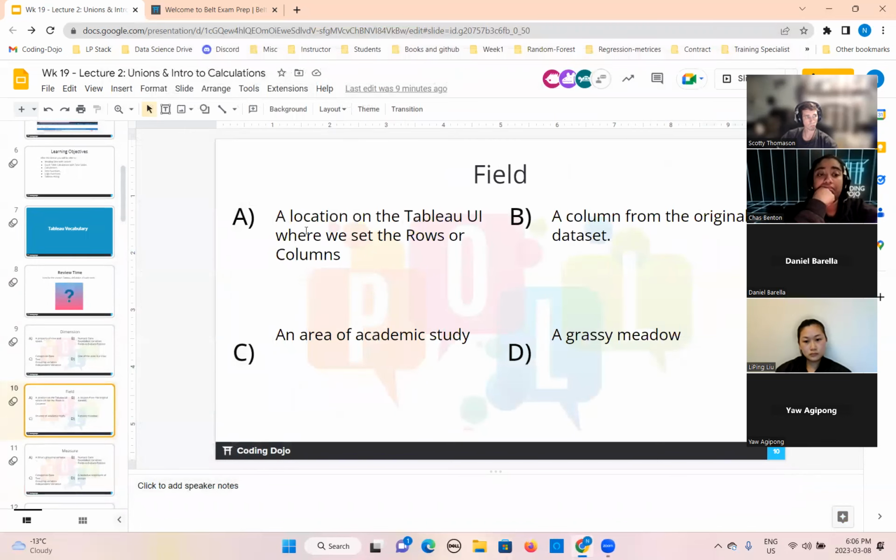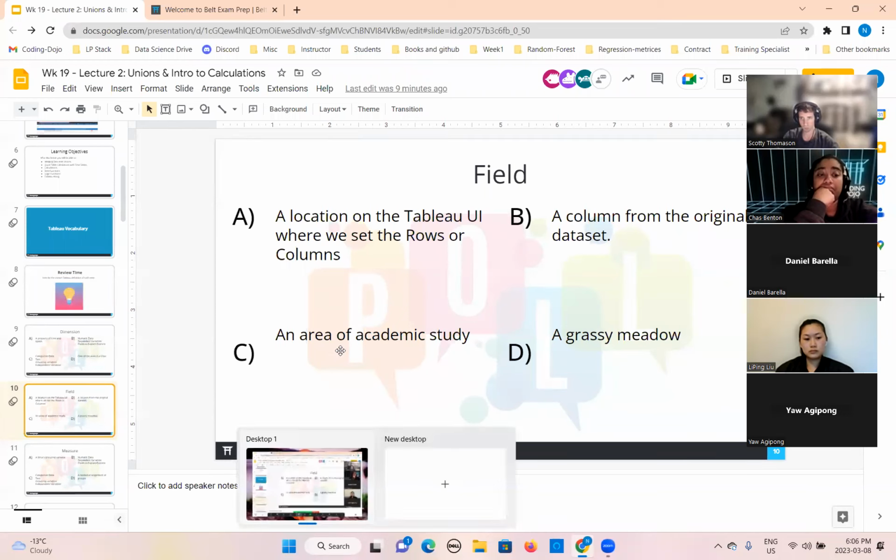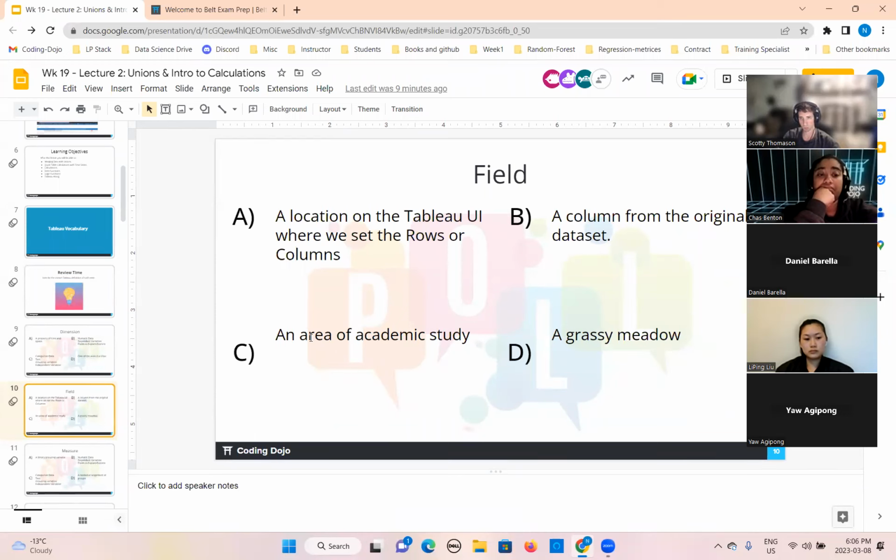What is a field? Is it a location on the Tableau user interface where we set the rows or columns, or a column from the original data set, an area of academic study, or a grassy meadow? What is the correct answer?